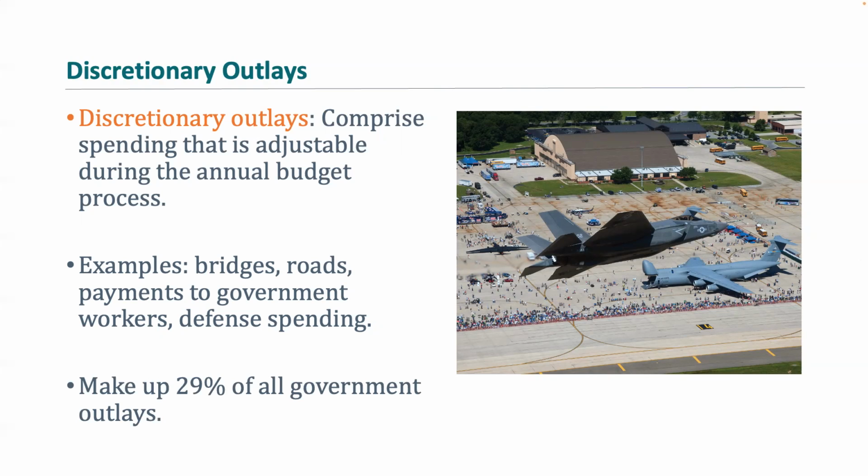Now, a lot of times these terms are kind of similar to individual expenditures. So things that we spend on entertainment, hobbies, and groceries. So yes, we have to eat, but we do have flexibility in our spending choices depending on what's going on with our current money situation. So you can think of discretionary outlays as being very similar to individual discretionary spending.